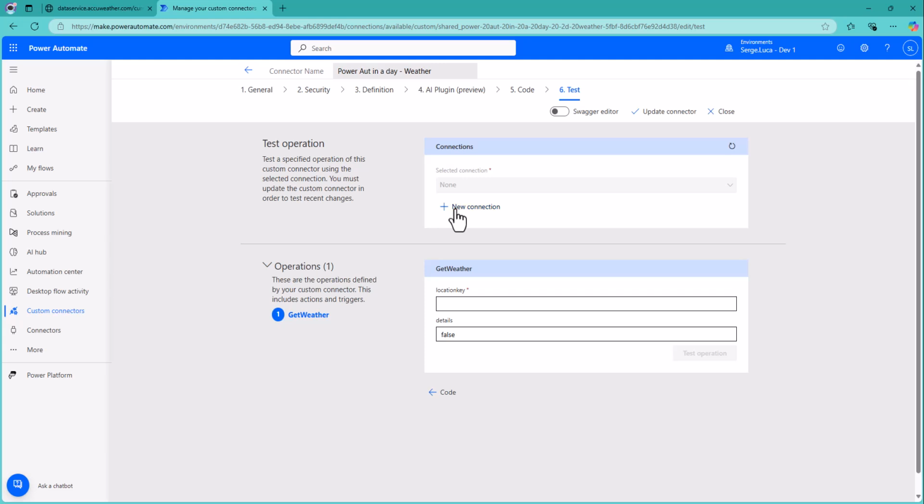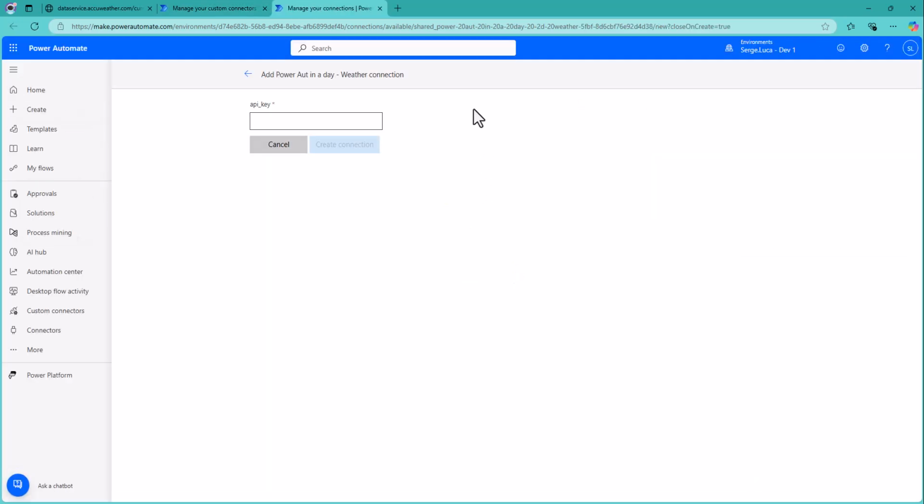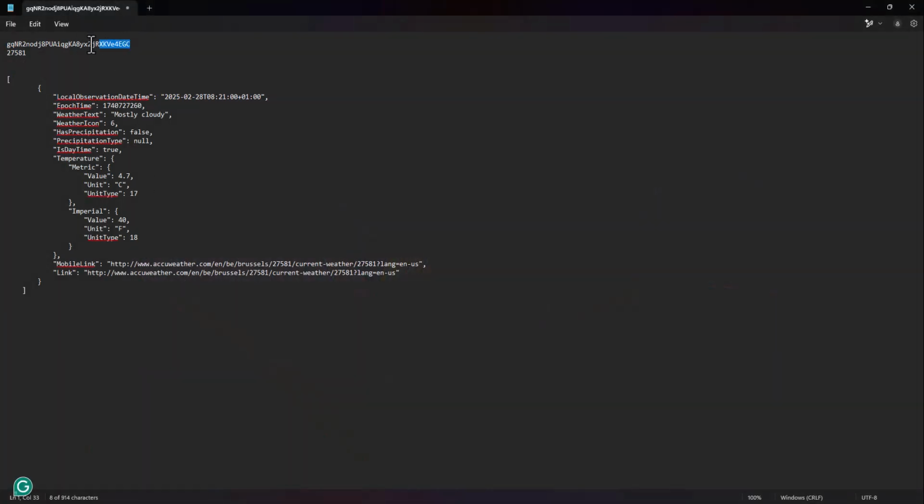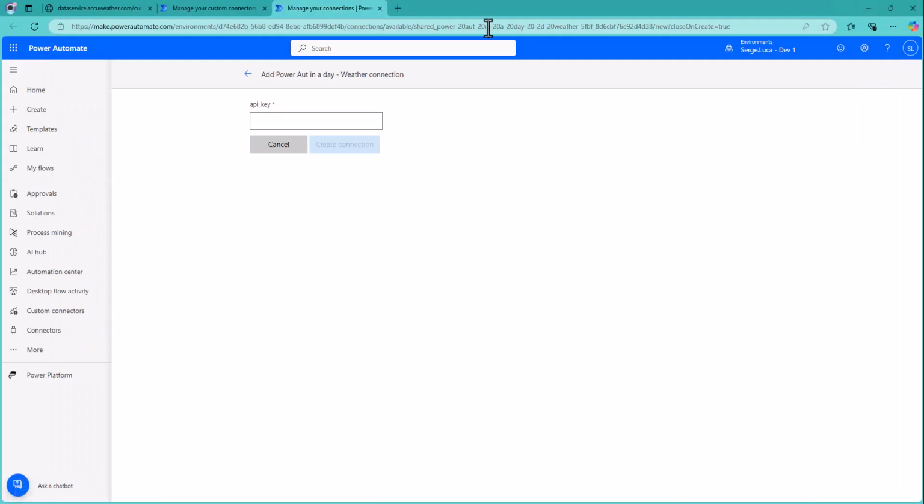So if we click on test, we have to create a connection just for testing. And when you create a connection, we will be requested to provide the API key, which is this one in my case.